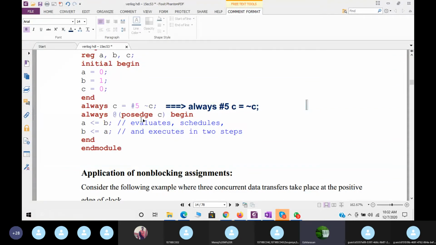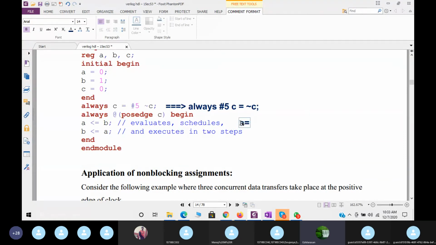For every positive edge of C, C is normally a clock, right? It will generate a clock. A less than or equal to B, B is less than or equal to A. Now what will happen here? It will be evaluated and the value will be scheduled, then executed in two steps. You see, A less than or equal to B. So what is the output here?